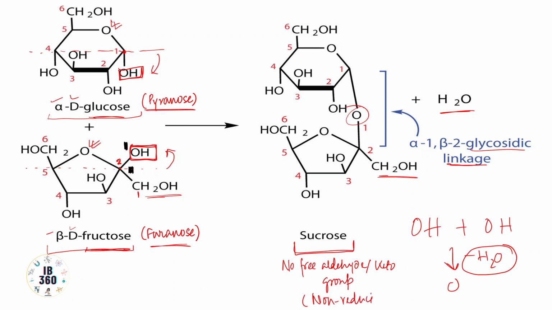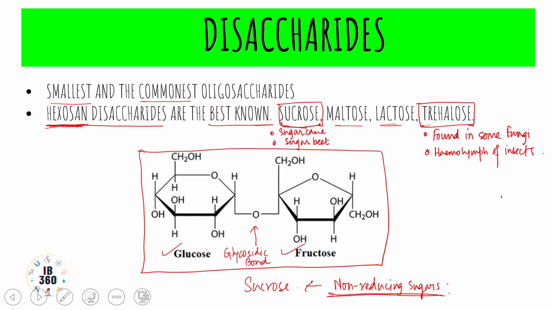Other than sucrose, we have other disaccharides, maltose and lactose also. Maltose is also known as malt sugar, and it is named so because it occurs in malted grains of barley, and it is also found in detectable amounts in most germinating seeds and tissues where starch is being broken down. And this one is a reducing sugar actually. Maltose is a reducing sugar.